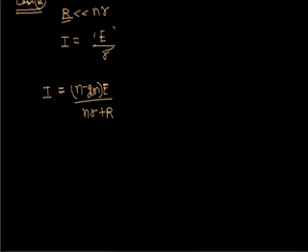Sorry, we have already discussed the series combination.